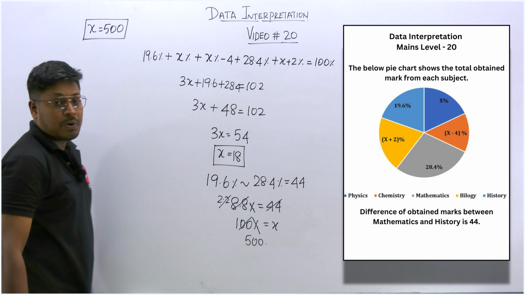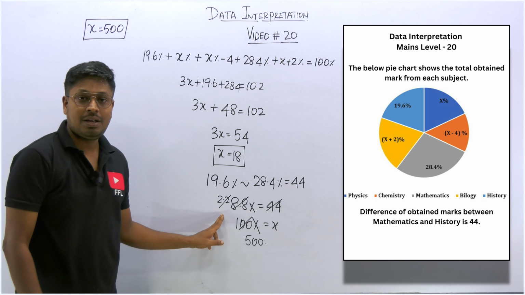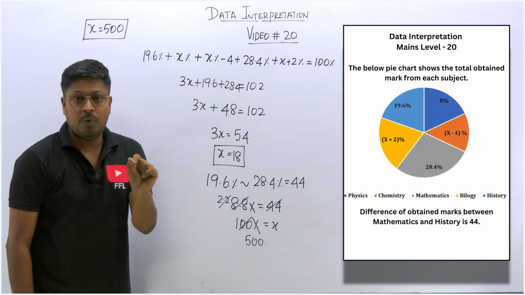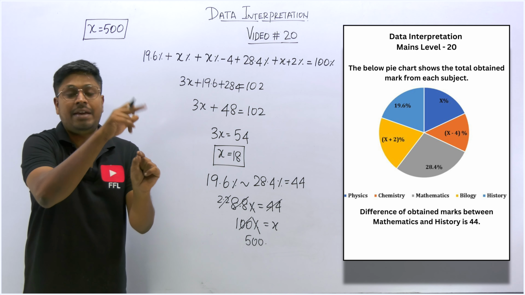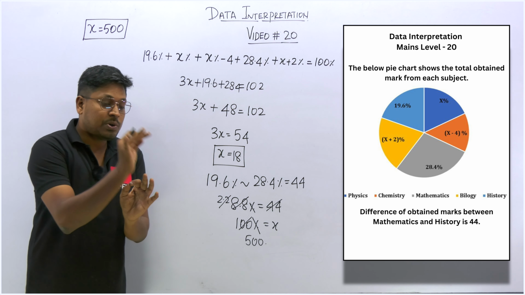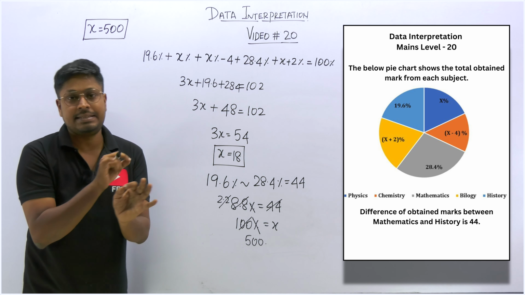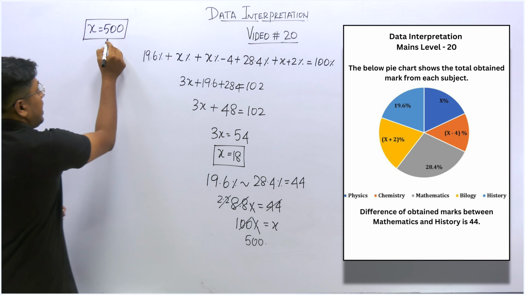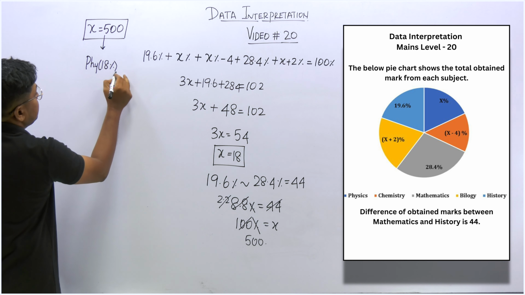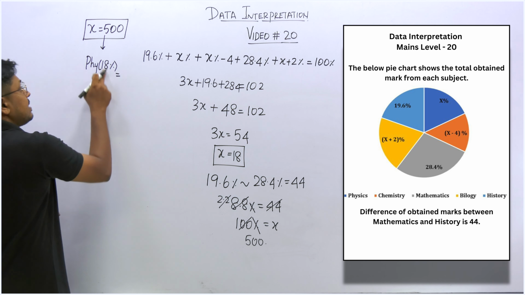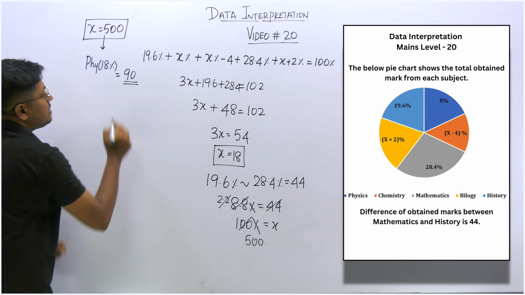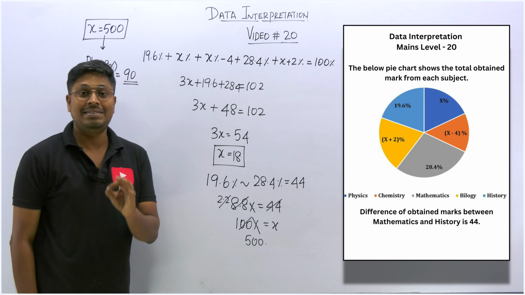So friends, understood or not? So finally we found the total score that he obtained in all the 5 subjects is equal to 500. So now finding the score that he got in each subject is easy. Why? Because out of 500, first let me take physics. Physics is how much percentage? 18% he got. So what is 18% of 500? 18 times 5 is 90. So 90 is the mark that he obtained in physics.